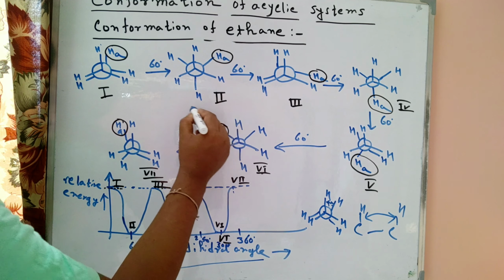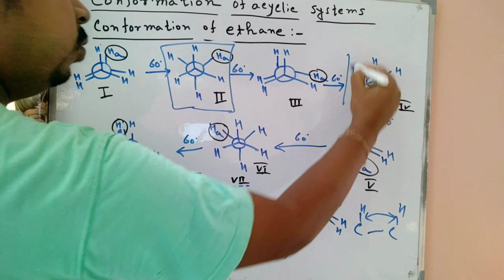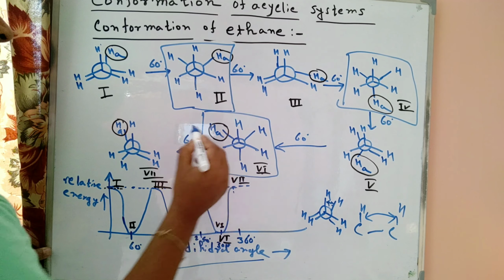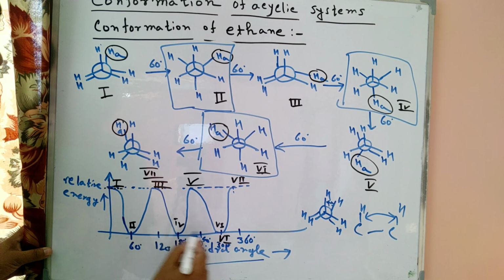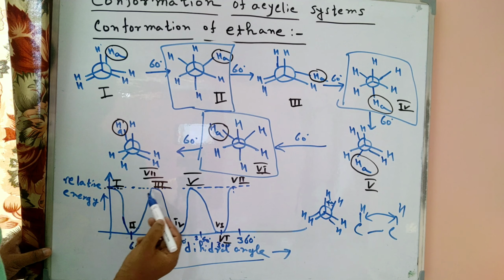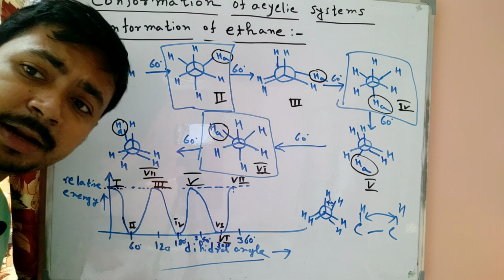So here total 1, 2, 3 staggered conformers are present. So in total we get 3 low energy points, and here the eclipsed forms are 1, 2, 3, 4. So 4 eclipsed isomers are present here. So we can easily explain the graph.